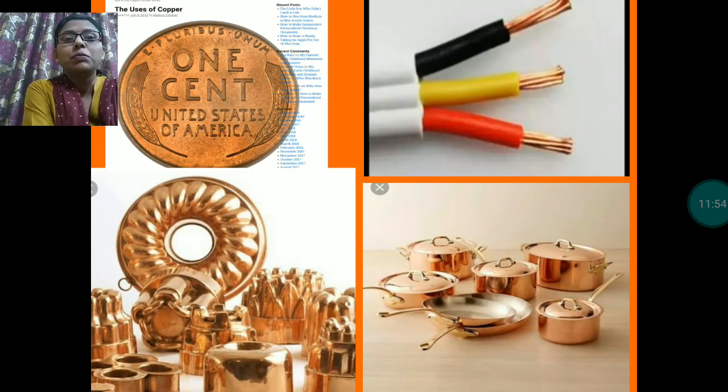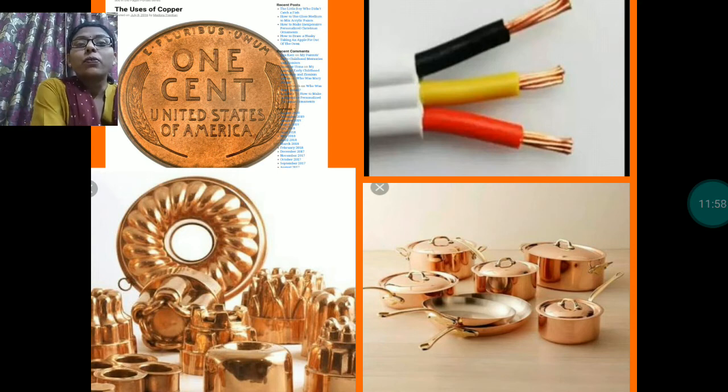Here you can see some uses of copper. Copper coins were very popular before, you can say, 50 or 60 years ago.